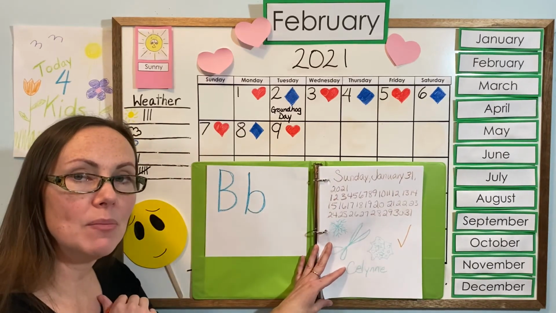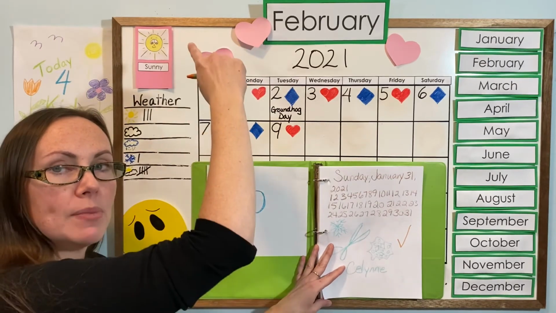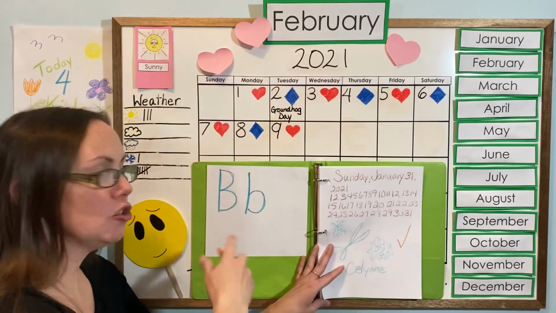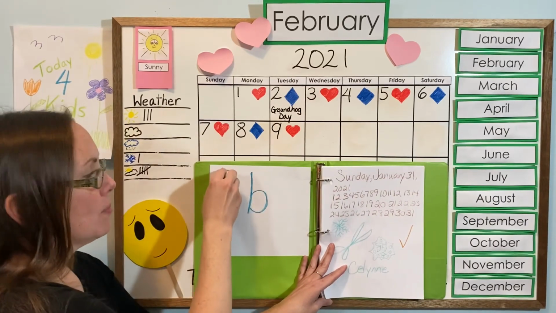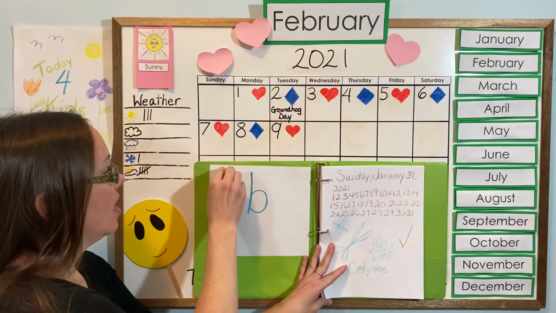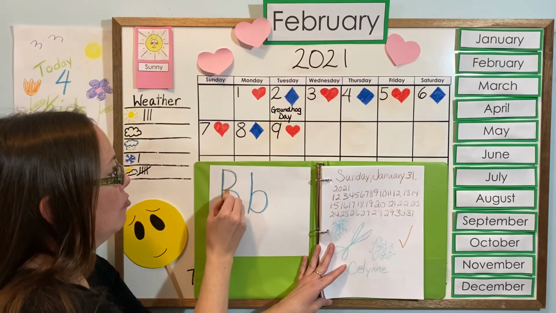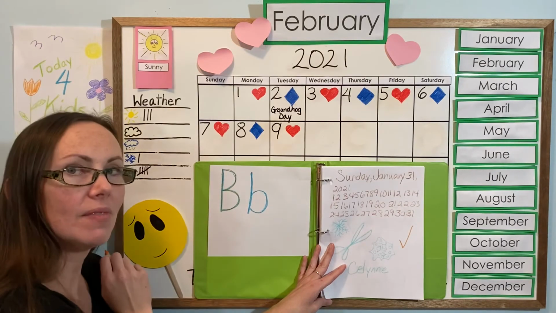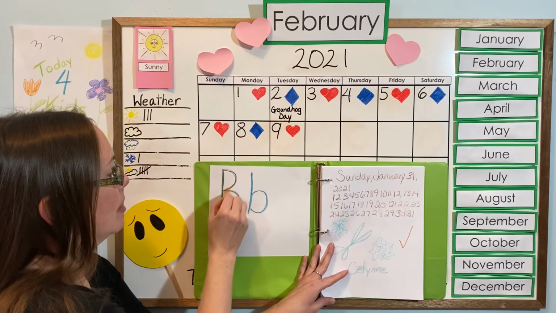Do you remember how to make the B from yesterday? You start up at the top and strike down, then you go back up to the top and you make two bumps, and that is an uppercase B. So start at the top. You can practice on your paper or in the air. Come down and then come back up to the top and make two bumps. Very good. Let's do it one more time. Start at the top and go down and then do two bumps.